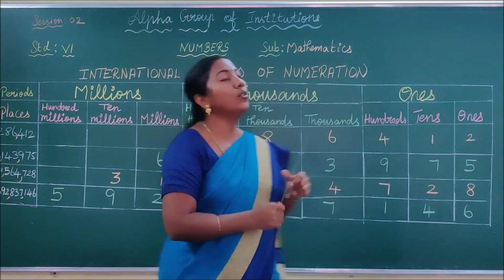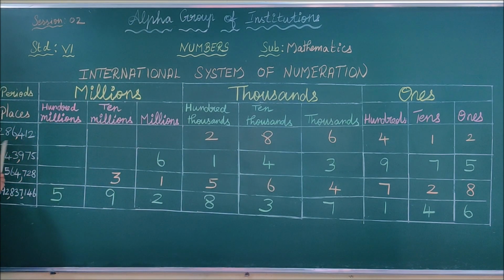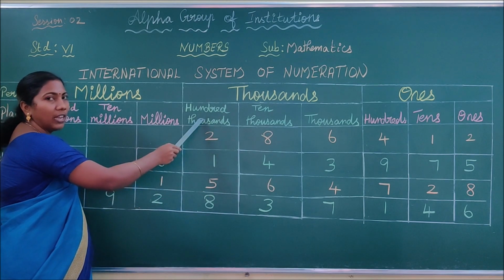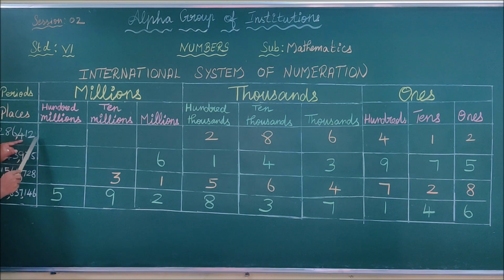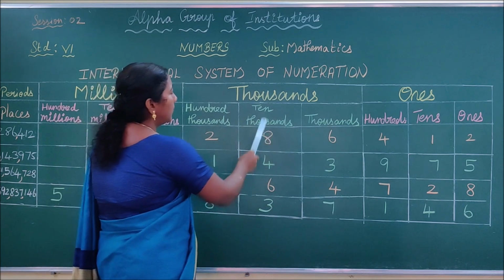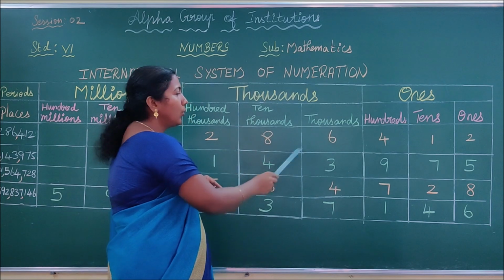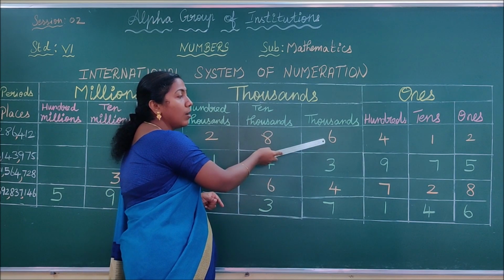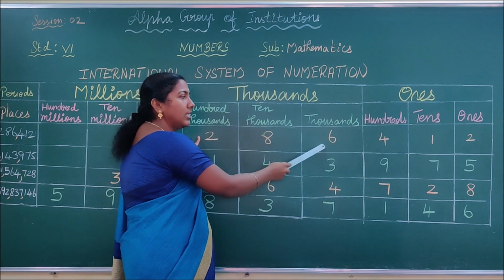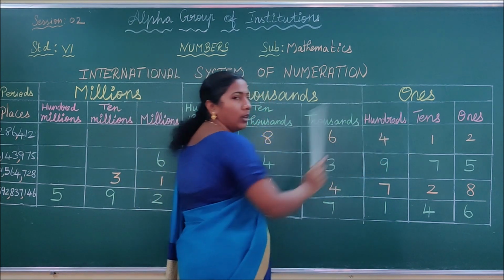Now we are going to read this number by the international system. As in the Indian system, you have to say the last number, that is the right hand side number of the period, with its place value. See, children, 286,412. 2 is present in the 100,000 place, 8 is present in the 10,000 place, 6 is present in the 1000 place. This is one period of the number. So you have to say the place value of 6 only. So you have to read it as 286 thousand 412. It is very easy one.